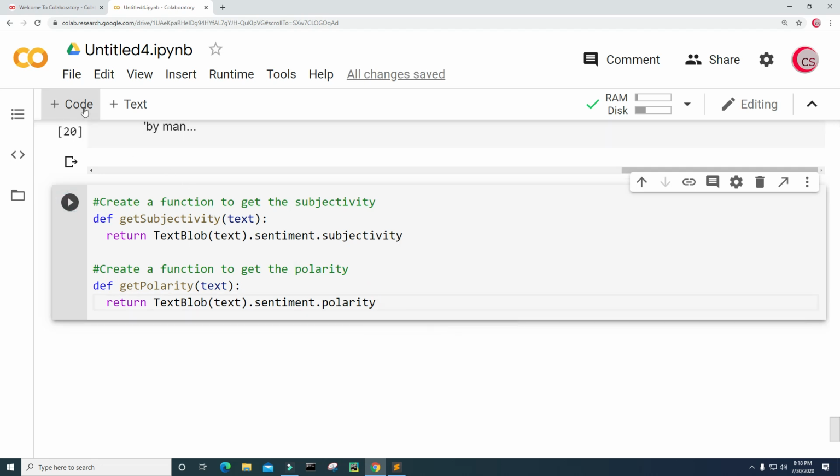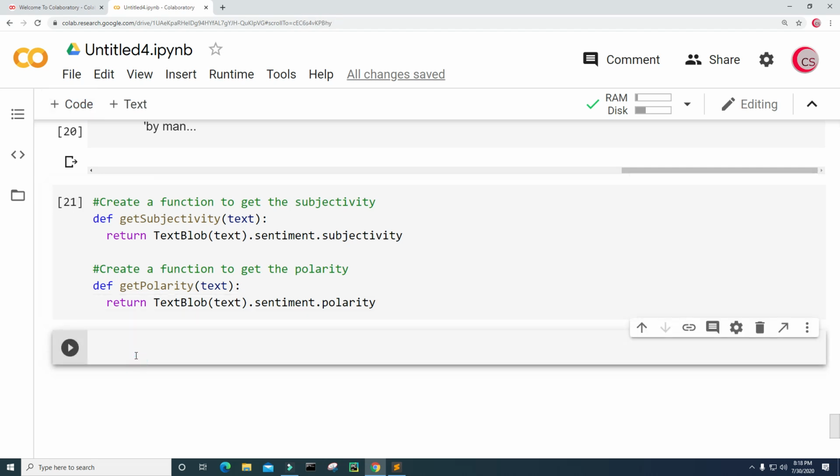Okay. Next, I'm going to create a new cell. And now in this cell, I'm going to create 2 new columns, and these columns will contain the subjectivity and the polarity. So all I have to do is apply these 2 functions that I've just created, and it will go ahead and do all the calculations for us. So here, I'm going to create 2 new columns. One will be called subjectivity, and the other will be called polarity.